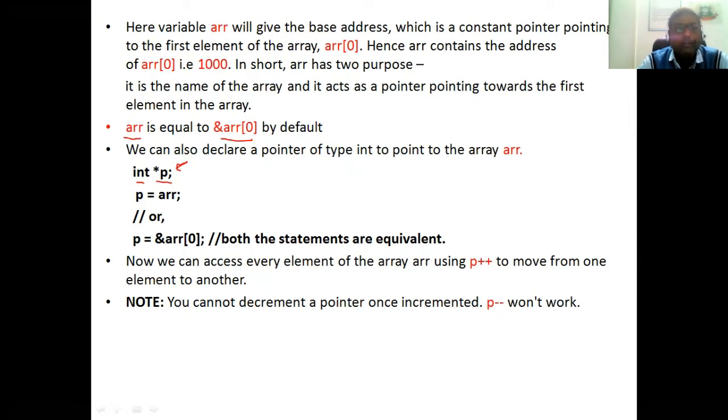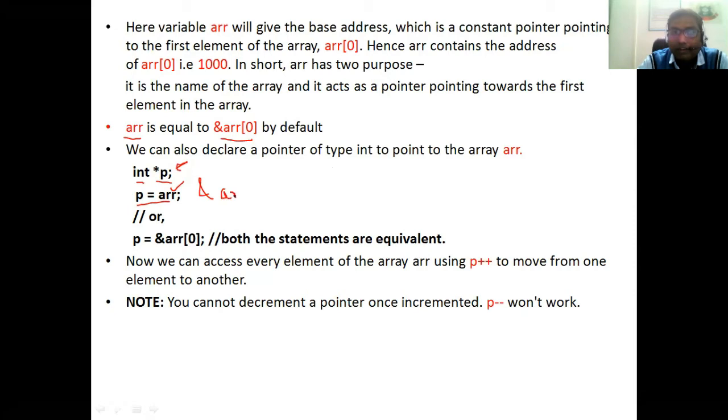And after that, immediately I have written p is equal to ARR. That means ARR contains the base address, which is equivalent to the address of ARR of 0.